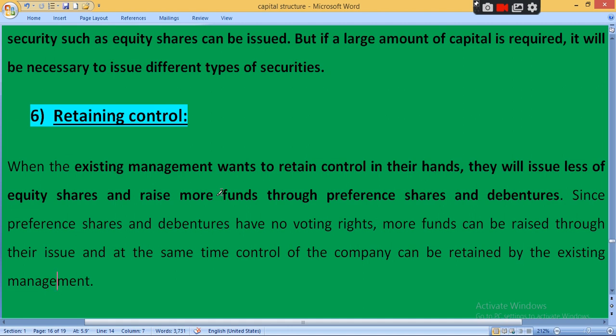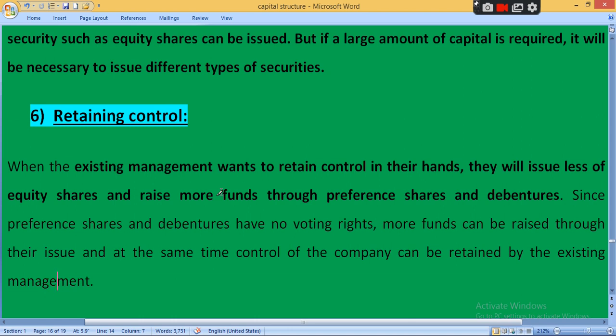But if the company has a requirement of additional finance, and raises the additional money with the help of debentures, bonds, then control power should not be distributed, it remains with the existing management only. Why?